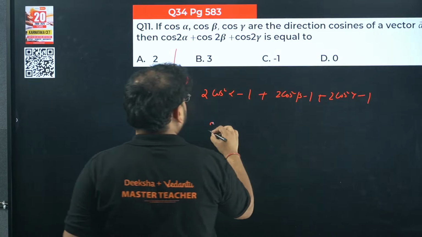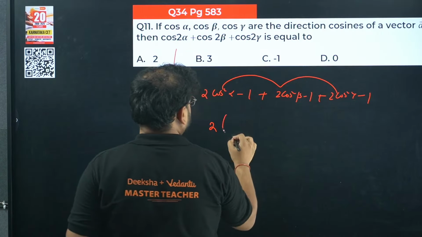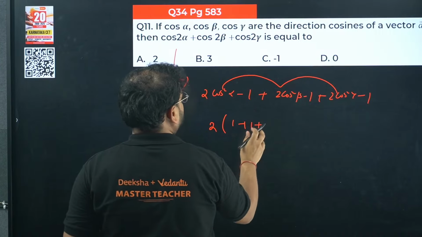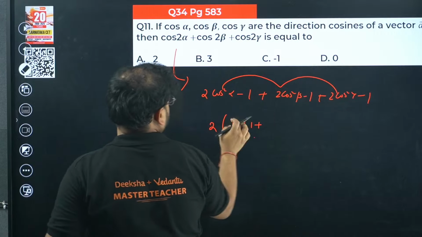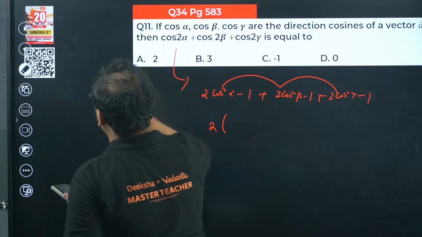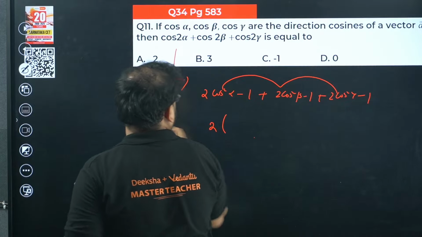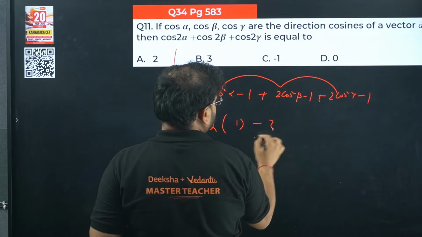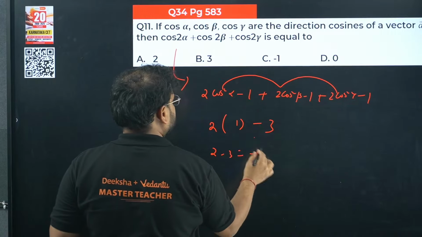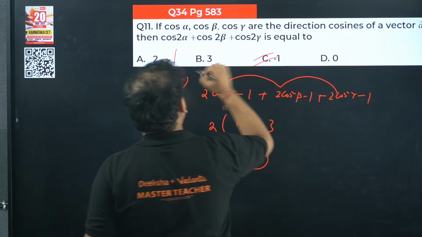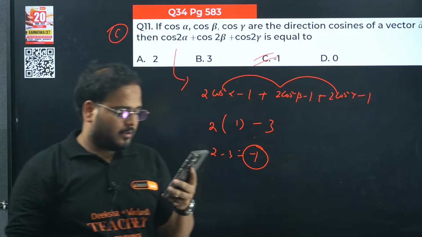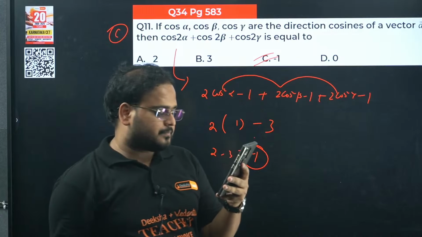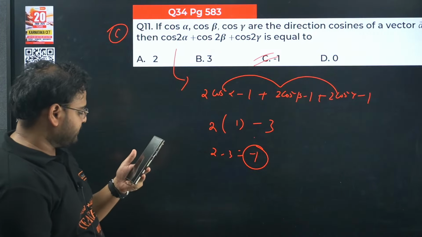Cos square alpha plus cos square beta plus cos square gamma is simply 1, so 2 minus 3, answer is minus 1. So option C is the right choice. 11th one is done, guys.